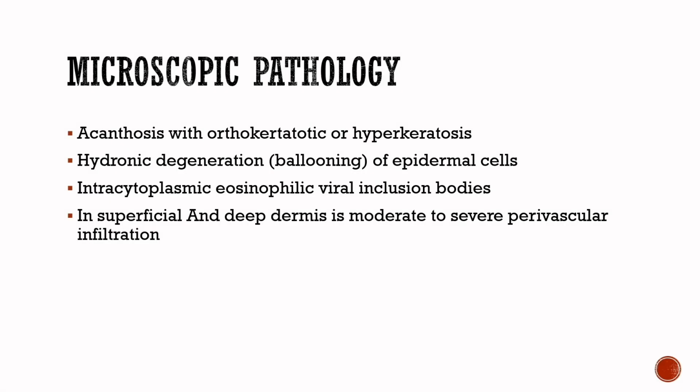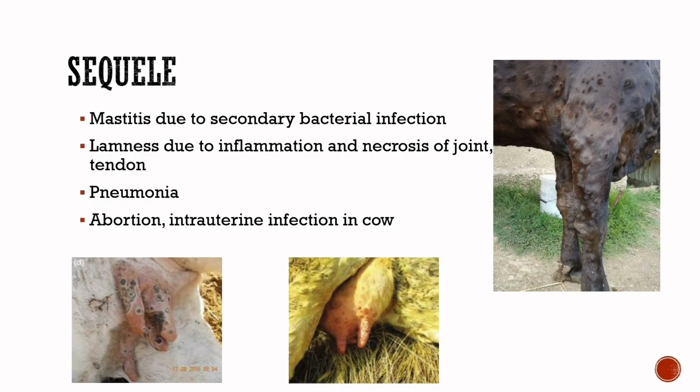Then microscopic pathology. Acanthosis with orthokeratotic hyperkeratosis. Hydropic degeneration or ballooning of the epidermal cells. Intracytoplasmic eosinophilic viral inclusion bodies can be seen. In the superficial and deep dermis there is moderate to severe perivascular infiltration. Sequelae of lumpy skin disease are mastitis, which is due to secondary bacterial infection, lameness, which is due to inflammation and necrosis of joint and tendon, pneumonia, abortion and intrauterine infection in cows.